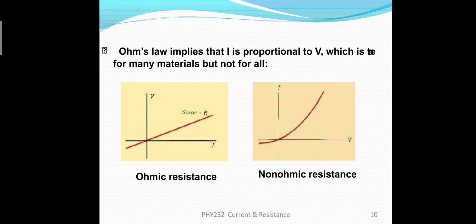So all the non-ohmic substances do not obey Ohm's law. Initially they obey Ohm's law, like V is directly proportional to I, but after a certain region, or after a certain point, we see that there is a marked deviation from the straight path, and we observe a curve in that region which is more upside, right?